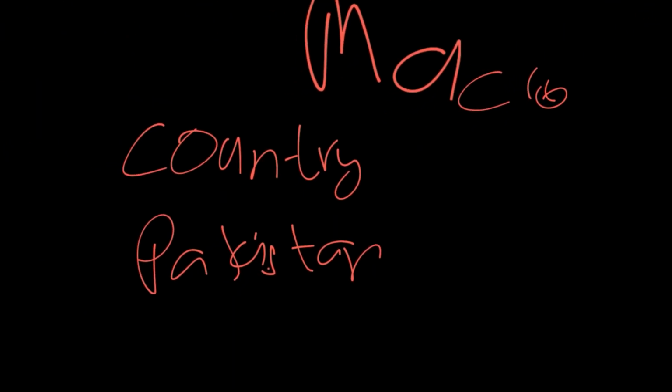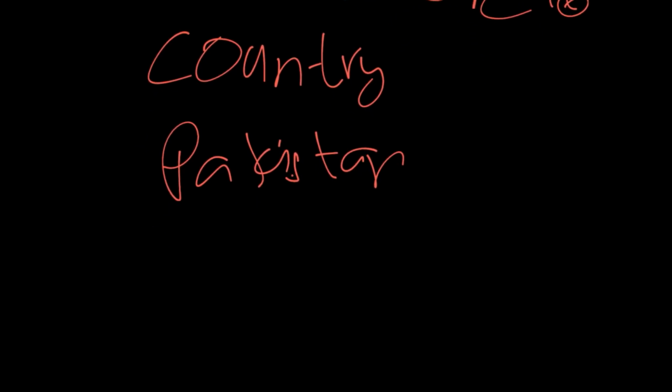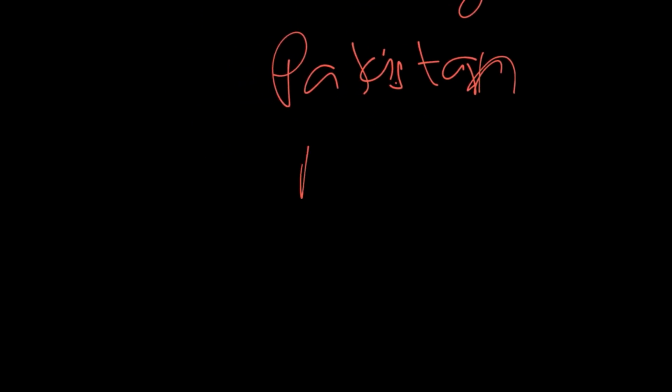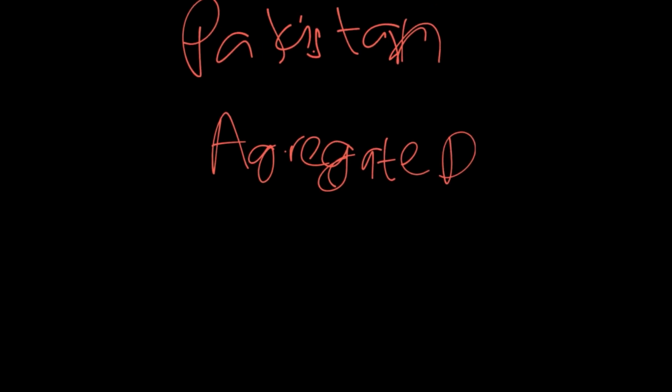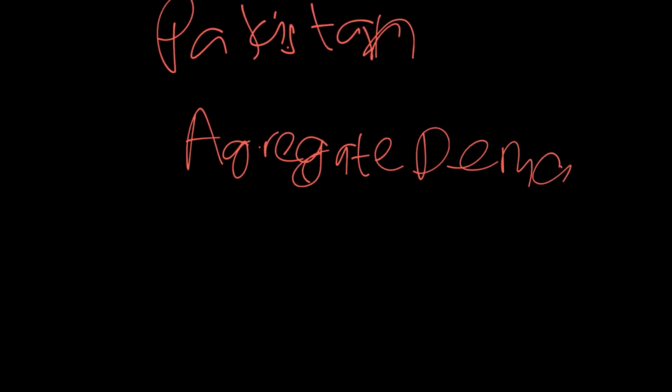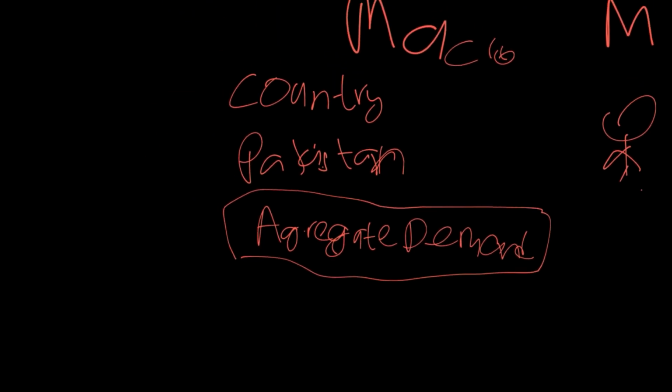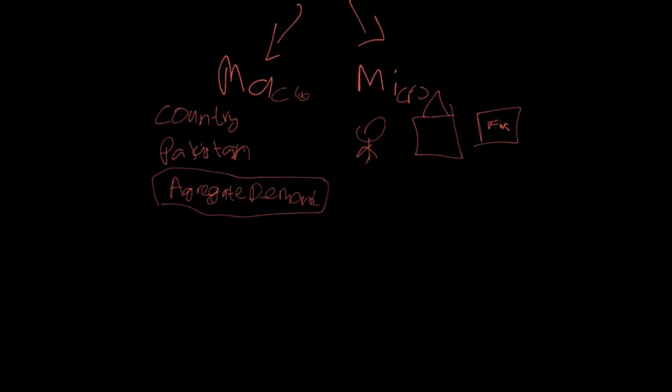Whereas, let's say if we take into account Pakistan as a country and this country as a whole, basically, what's going to happen in this case is if we look at the demand for all goods and services, which is known as the aggregate demand. So, if we look at this type of demand, which does not differentiate between goods and services, all goods and services produced within the economy, the demand for those goods and services is known as the aggregate demand. And so basically, this is your macroeconomics. This is what macroeconomics consists of, and so that's how we differentiate between the two.